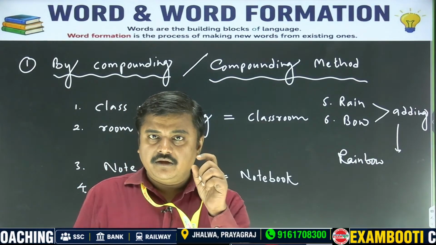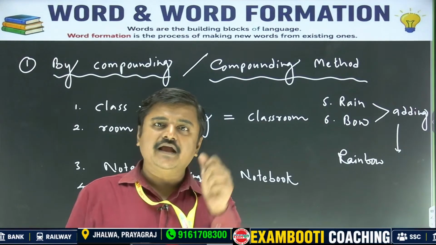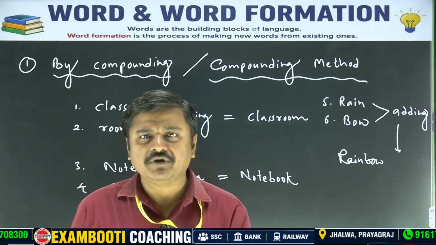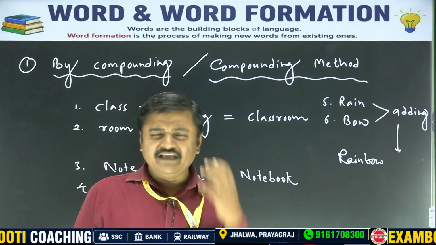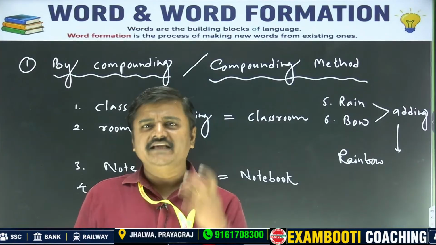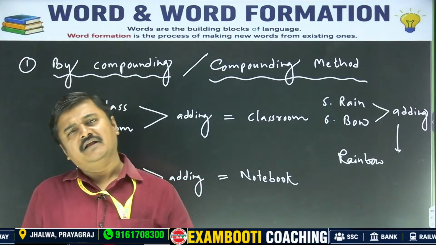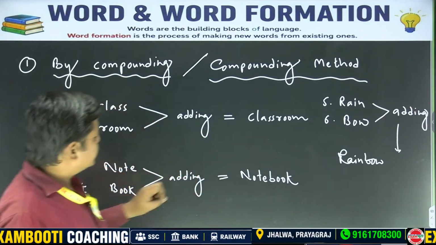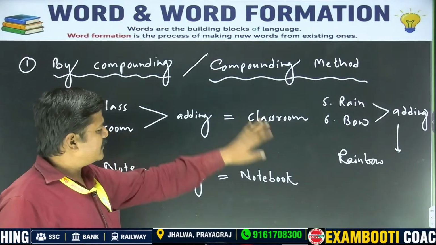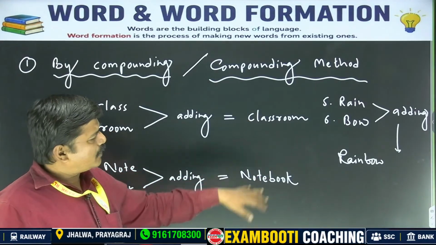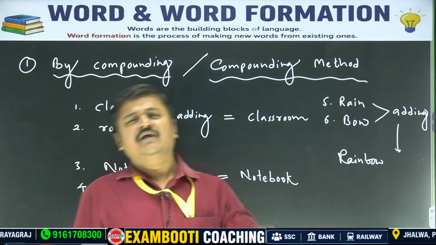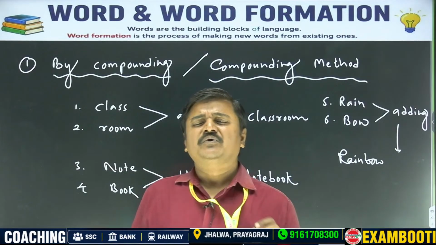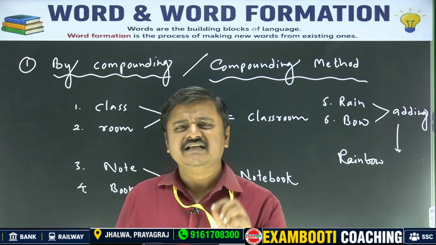So what is the method by which we are forming these words? This method is known as compounding, a very easy method. Very easy words are generated, very easy words are formed. Anybody can understand them. By just looking at them, they will understand that there are two words, class and room. There are two words, note and book. There are two words, rain and bow. Anybody can understand them. So compounding is a very easy method.